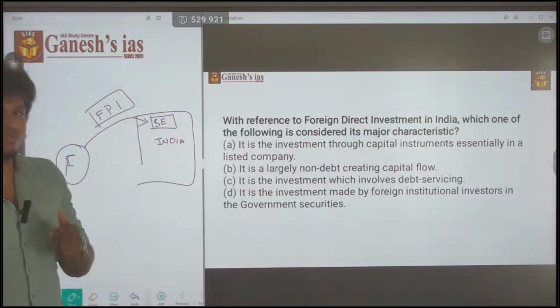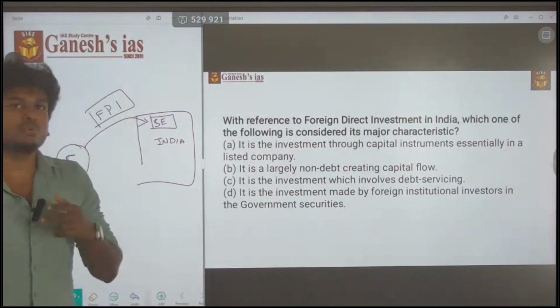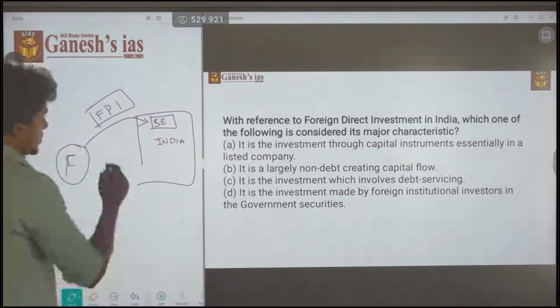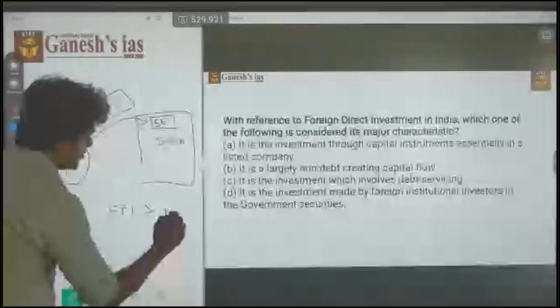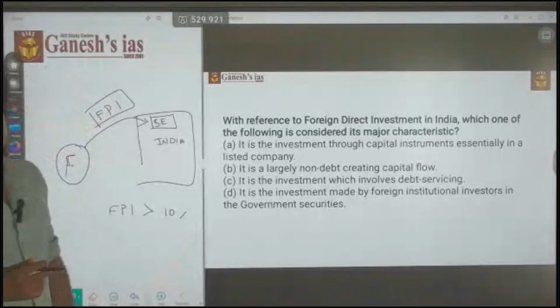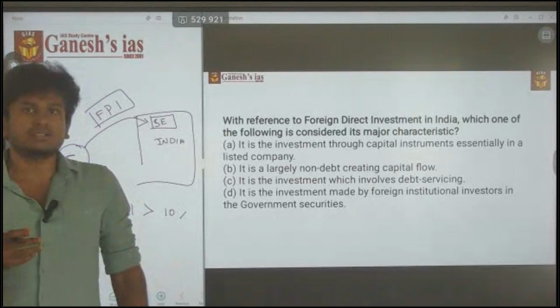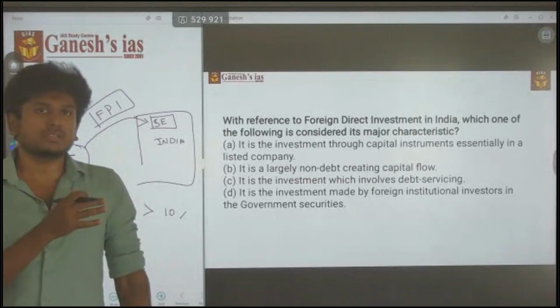The next thing is the most important one. If the foreign investment is greater than 10%, consider that you started a company and it is listed on the stock exchanges of India.